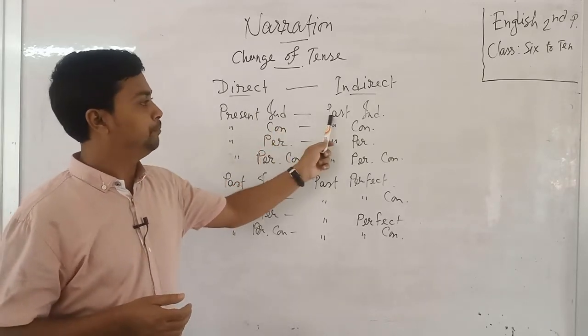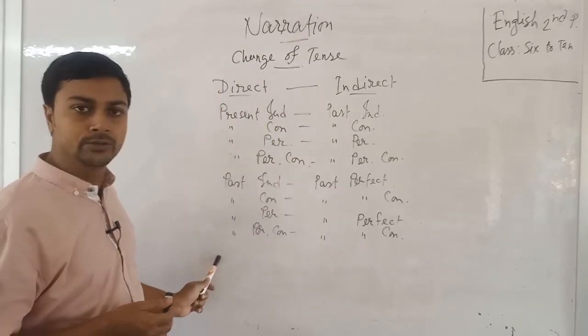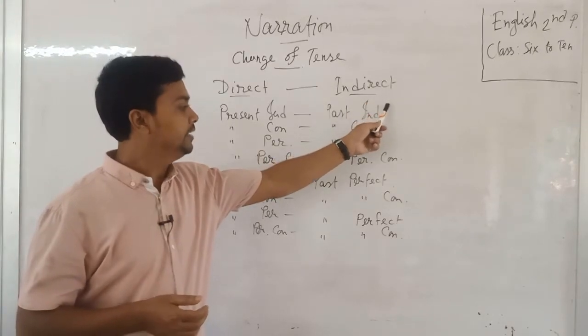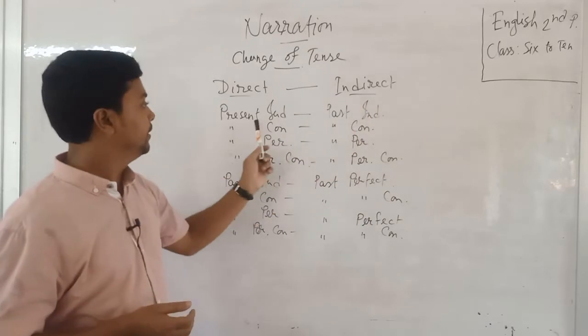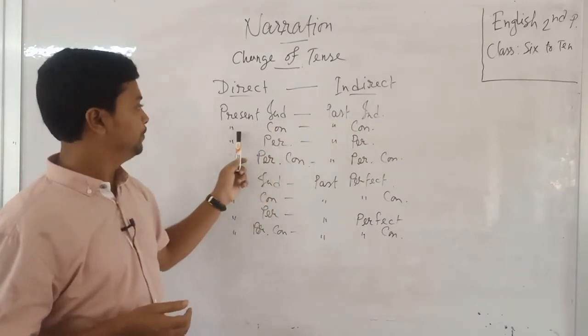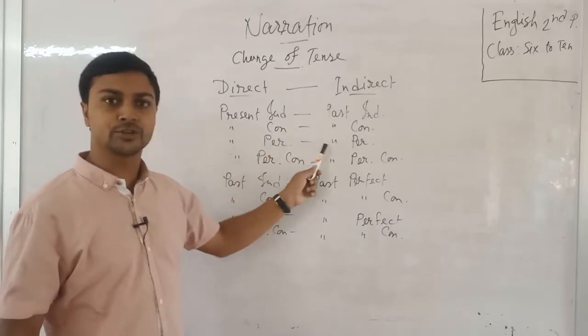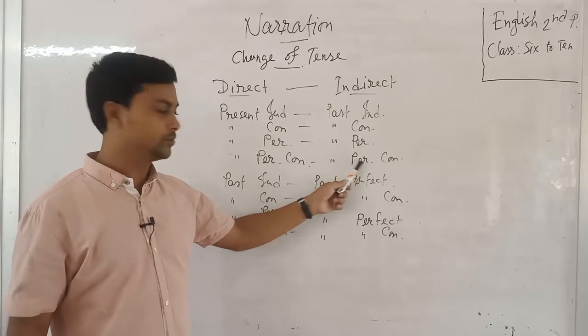Present indefinite, past indefinite. All these are used as direct sentences, and we may turn these tenses when we use the indirect sentence. Present indefinite, past indefinite. Present continuous, past continuous. Present perfect, past perfect. Present perfect continuous, past perfect continuous.